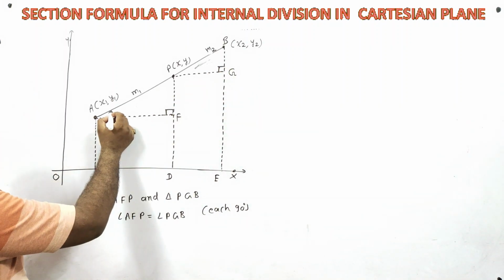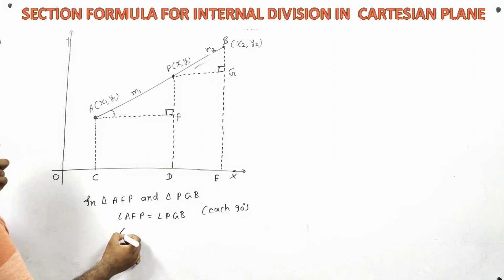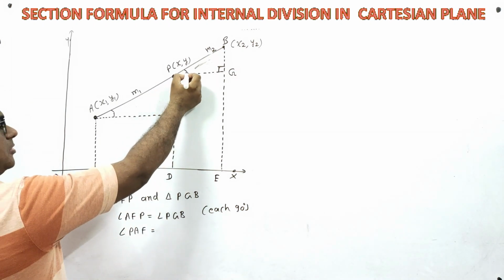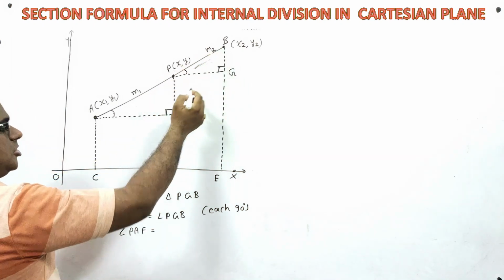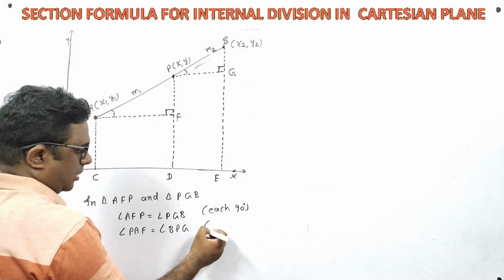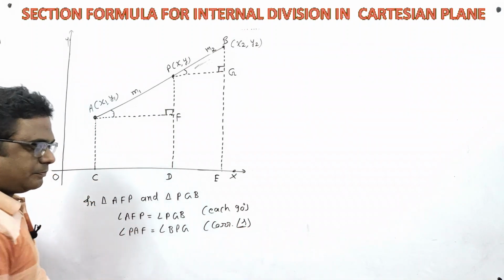Also, this angle, what is the name of this angle? Angle PAF. And what is the name of this angle? BPG. These two angles are equal by corresponding angles axiom.